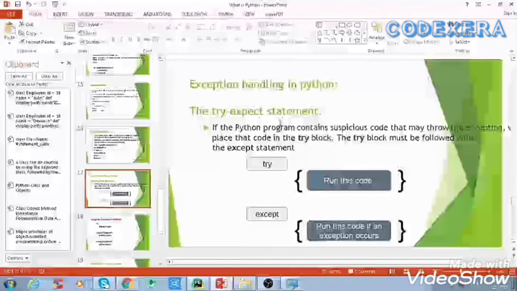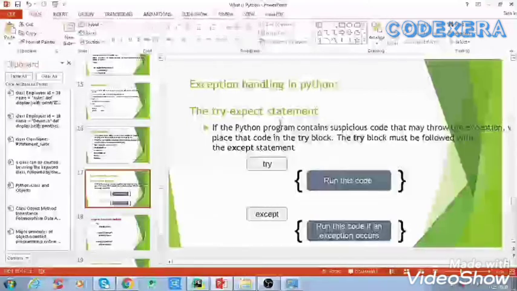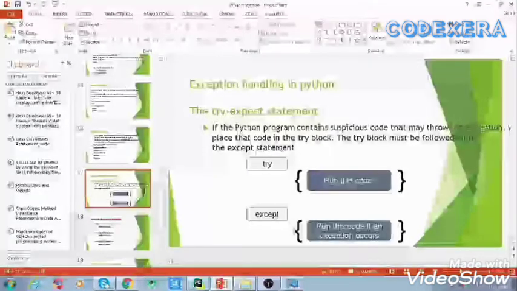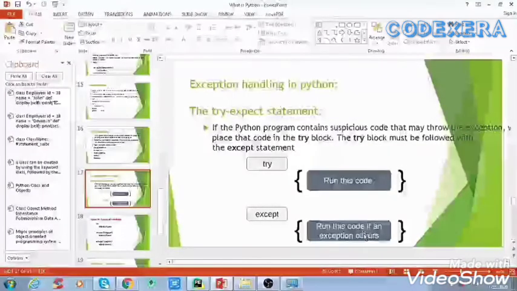We must place that code in the try block, and the try block must be followed by the except statement, which contains a block of code that will be executed if there is an exception in the try block. This is the way we write a try.